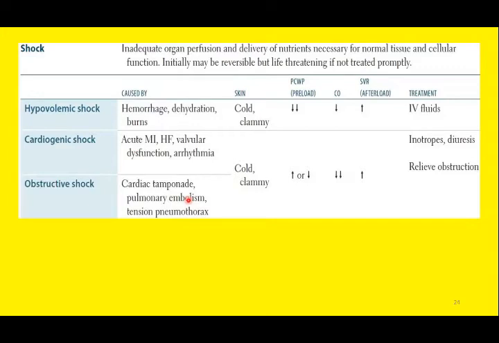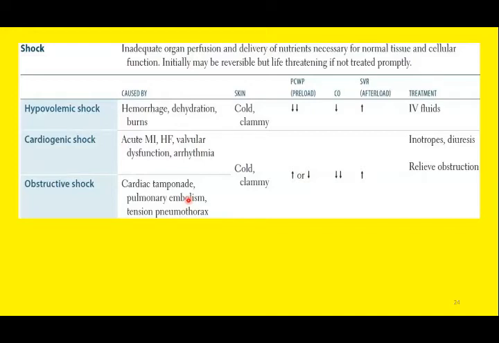The cardiac output will be significantly low due to obstruction. The total peripheral resistance is increased, and we will treat the cause. We will try to relieve the obstruction and stabilize the patient.